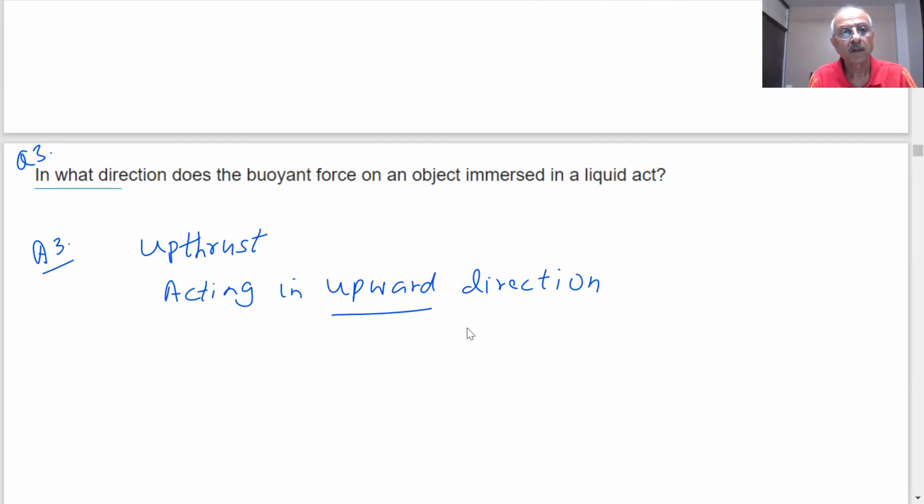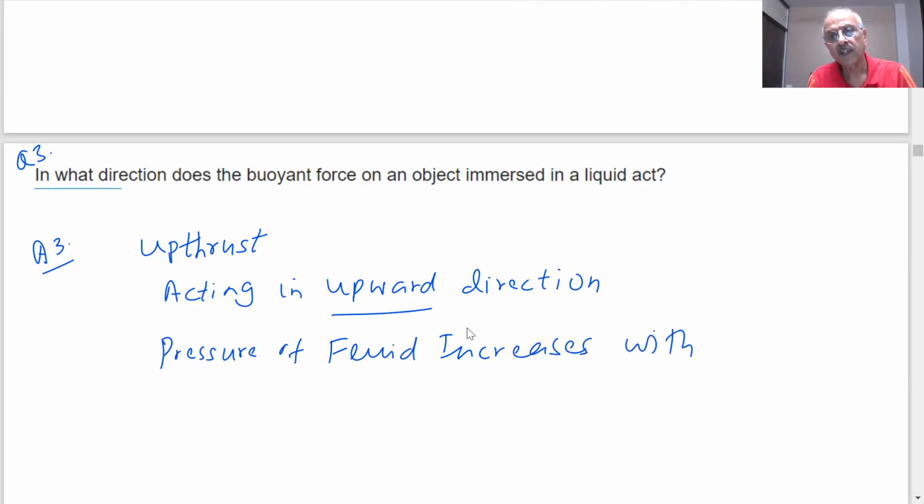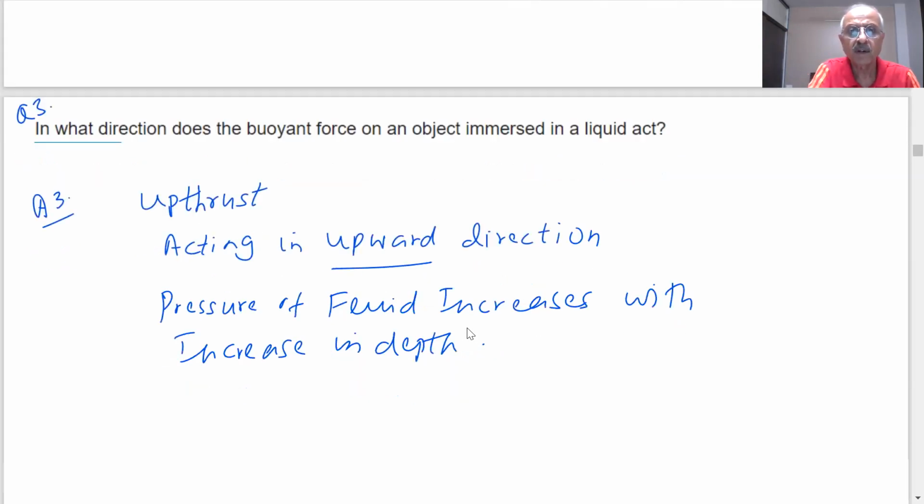Sir, because the pressure of fluid increases with depth. The pressure of fluid increases with increase in depth. As you go deeper, what will happen? The pressure increases. Very good answer.